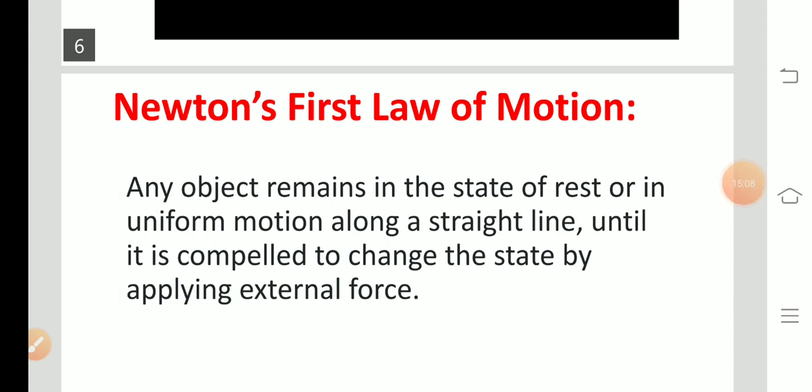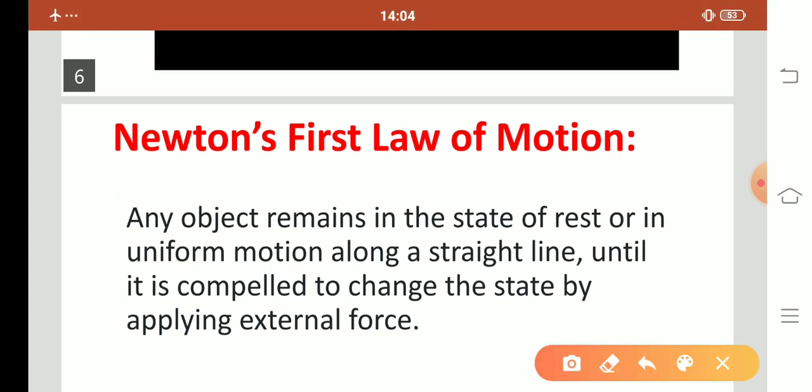My dear students, now we read about Newton's first law of motion. What is the first law of motion? Any object remains in the state of rest or in uniform motion along a straight line, which means if an object is at rest or if an object is in motion, then it stays that way until it is compelled to change state by applying an external force.